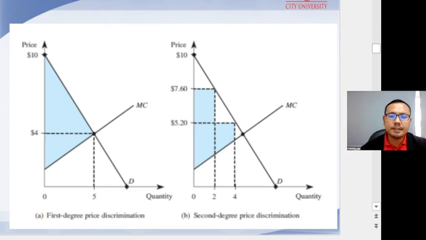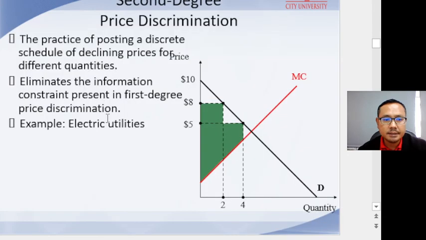In a situation where the firm does not know the maximum price that each consumer will pay, or when it is not practical to post a continuous schedule of prices for each incremental unit, a firm might employ second degree price discrimination to extract part of the surplus from consumers. Second degree price discrimination is the practice of posting a discrete schedule of declining prices for different ranges of quantities, as we discussed earlier.